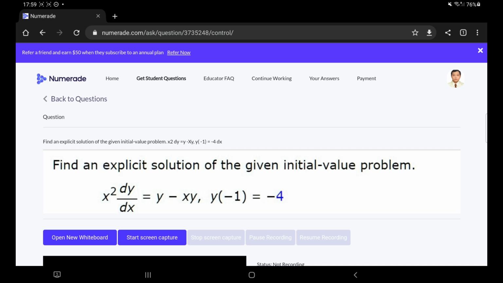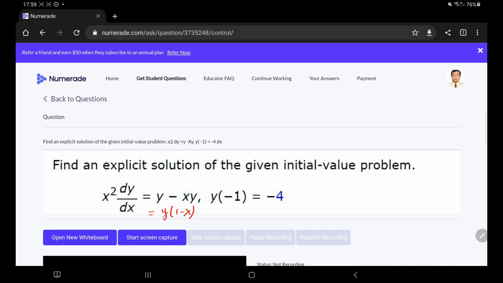Okay, so the first thing that you need to pay attention to is that you have to determine whether this equation is separable or not. Okay, and this is separable. Why is it? Because when you look at the right hand side, you can factor out y. So inside you have the 1 minus the x.